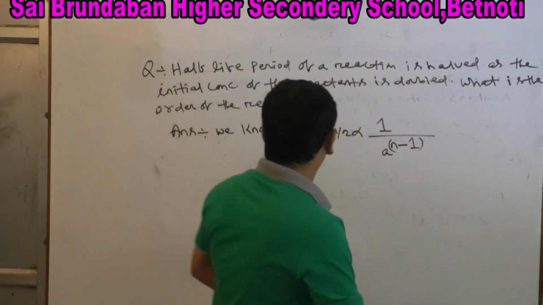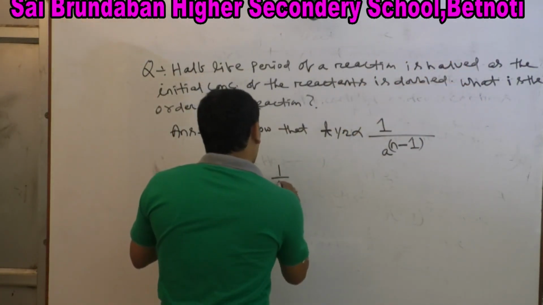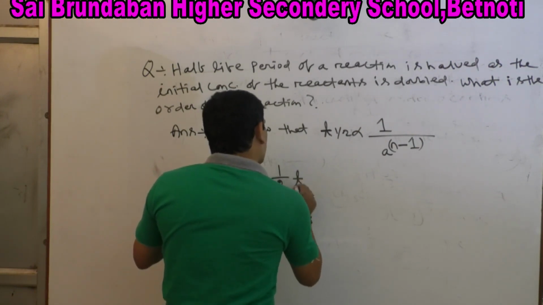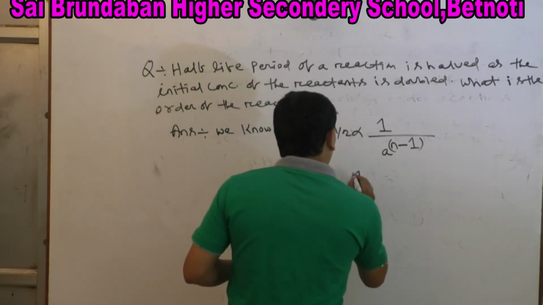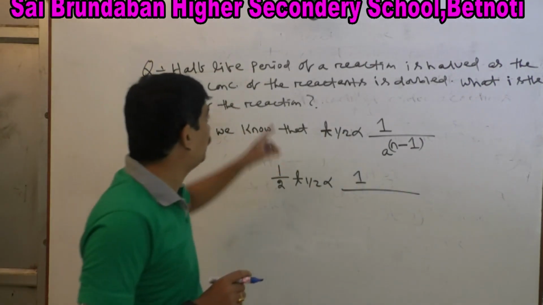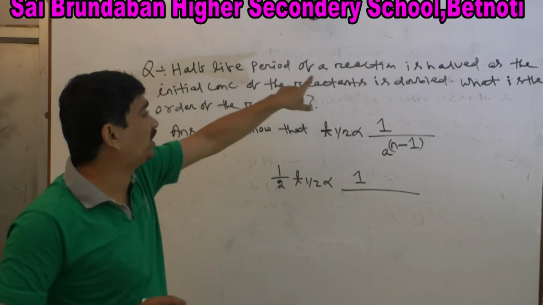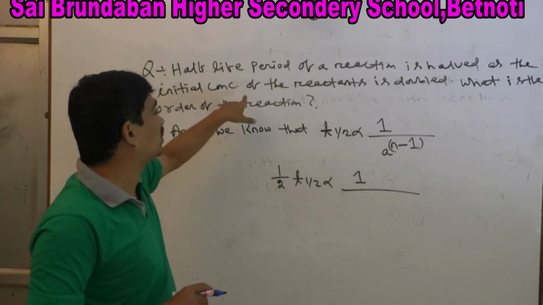Look at the question: half-life period of a reaction is halved as the initial concentration of the reactant is doubled.